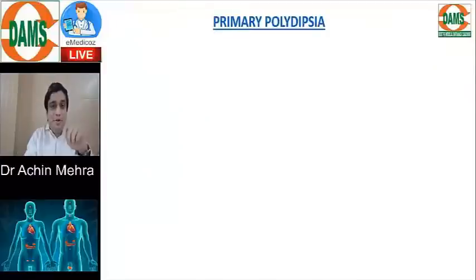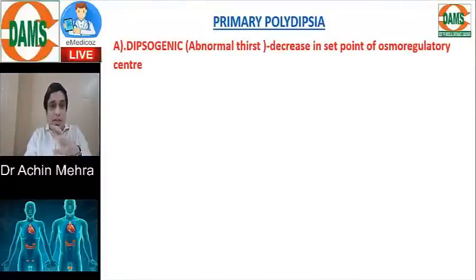Now, primary polydipsia means excess water intake. But why does it occur? It occurs due to a factor known as dipsogenic. As I was trying to tell you, if I am going into dehydration, the thirst center will get stimulated, correct? Now this time the thirst center gets stimulated at a lesser amount of dehydration. That means there is a decrease in the osmoregulatory setpoint, so my thirst center gets stimulated quite early.